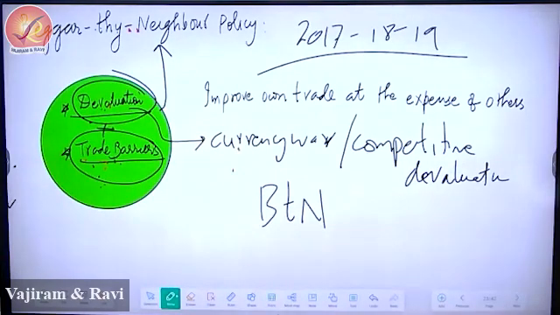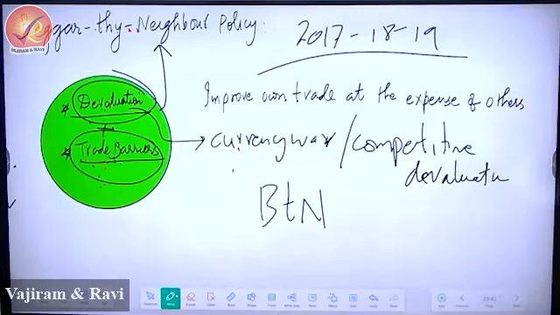BTN takes place through two instruments. Number one, trade barrier. Please put a dash and write, it is of two types. We have already done this, so I won't waste your time.